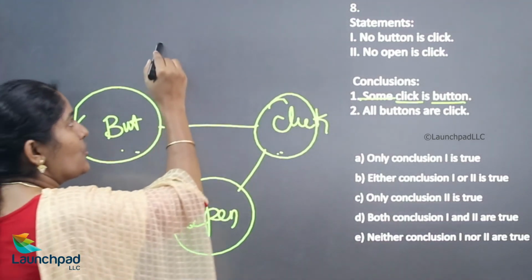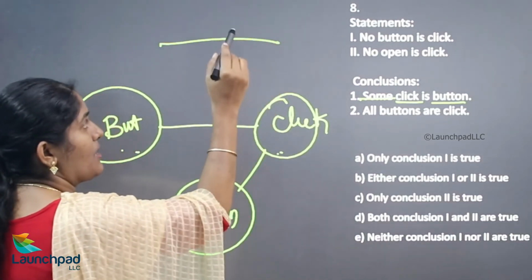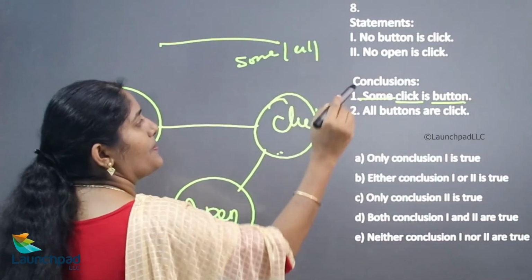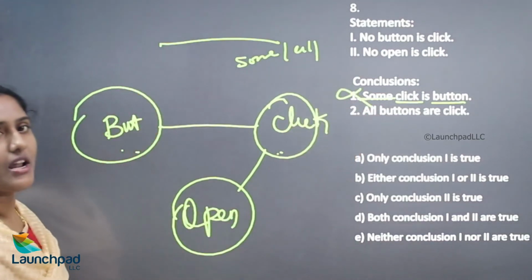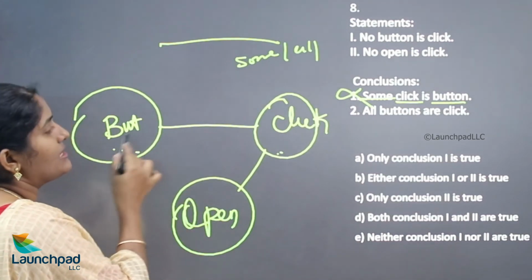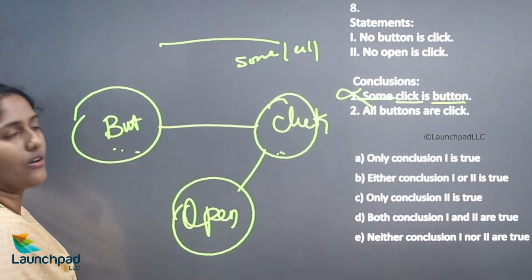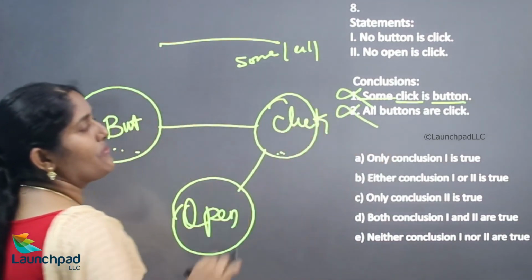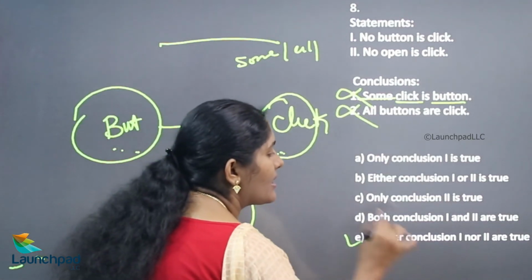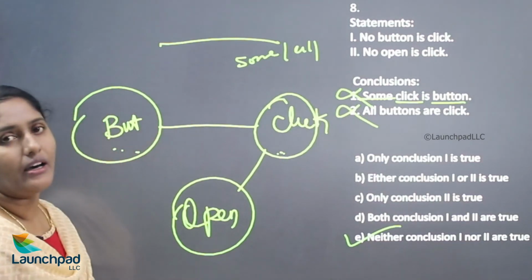If there is no relationship, we are not able to consider some and all. So, hence it is wrong. Now, all buttons are click. Hence, it is wrong. There is no relationship between button and click. So, according to this question, neither conclusion 1 nor 2 is true.